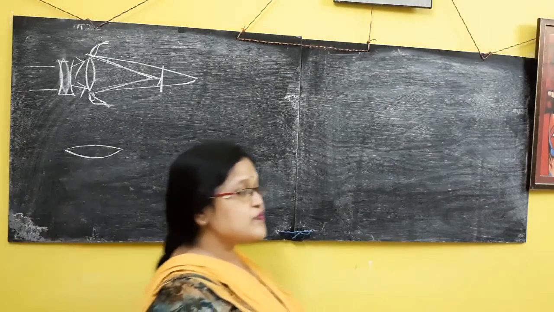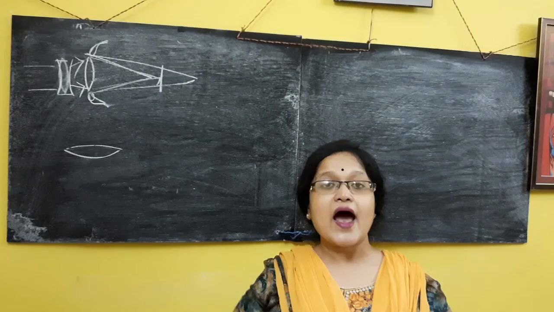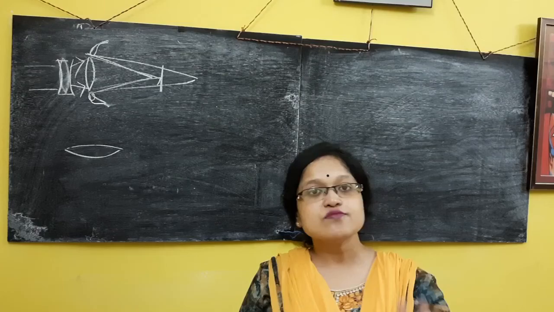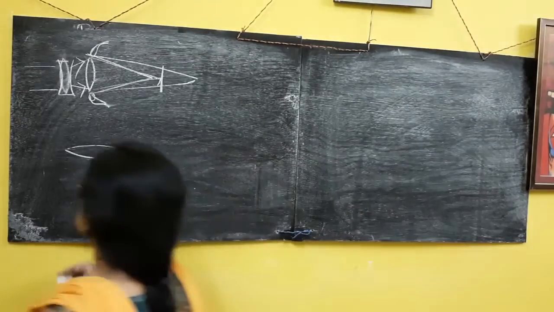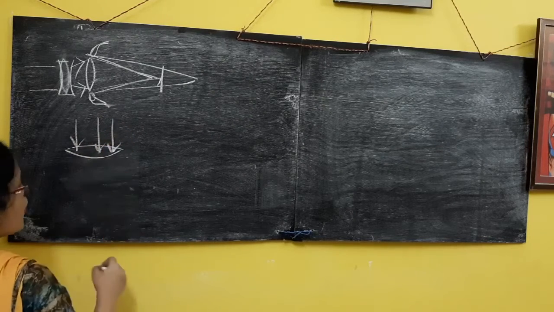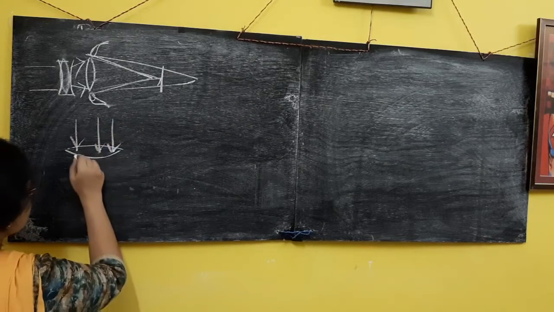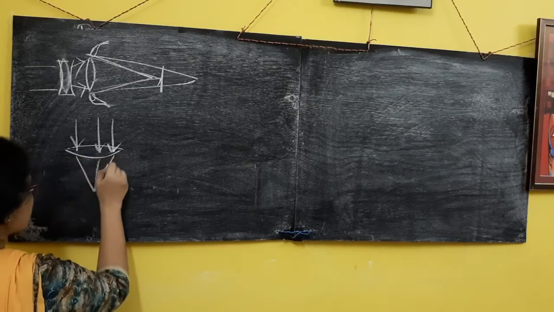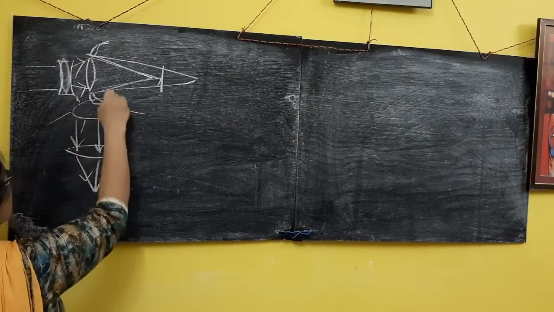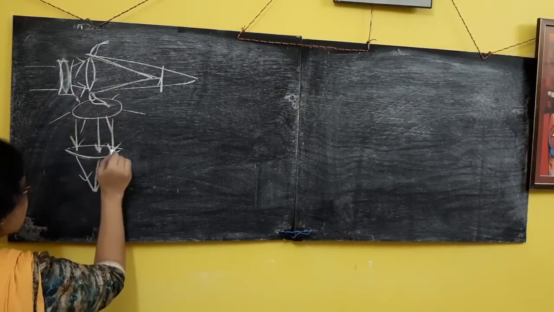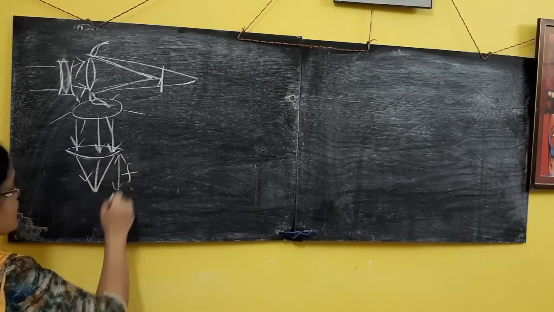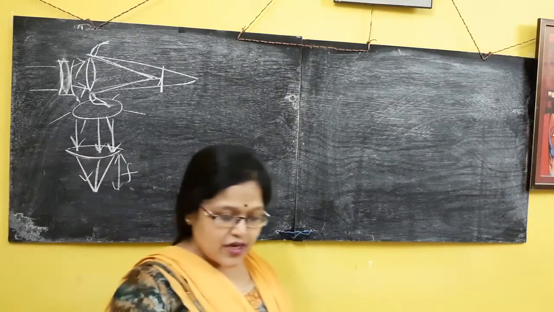The sun, with respect to us, is at infinite distance, meaning whatever light is coming from the sun seems to be parallel. So if a parallel bunch of light falls on a convex lens, what happens? After refraction, it will meet at the second focus of the lens. So if the sun is at infinite distance, the image will be formed at the focus of this convex lens. Clear?